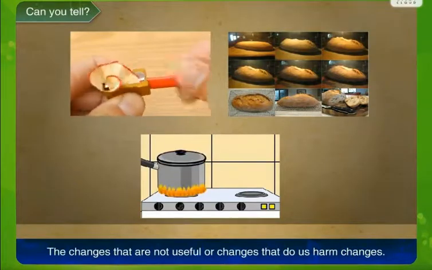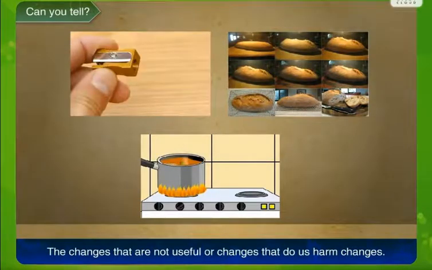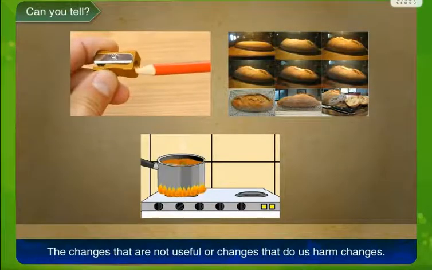Then there are changes that are not useful and cause harm. That means they have a bad effect on us. They are called harmful changes. Now harmful changes can be like when your milk is spoiled. If you consume the milk, it becomes harmful for us. So I hope you have understood useful and harmful changes.